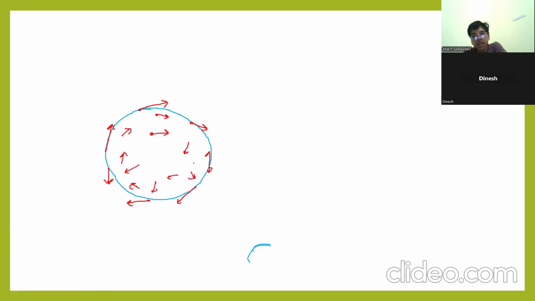So my question is, when I write that the velocity of this wheel is 40 km per hour, what is the meaning of this? Is this the velocity of a single particle? As a whole, sir. Very good. Whole means what? The center of mass. That is the velocity of the center of mass.